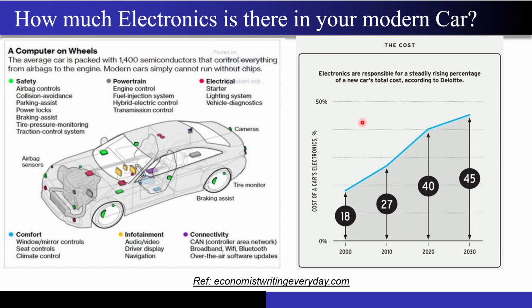So let's say somebody from here wants to buy an SUV, maybe a Kia car, maybe Sonet, and let's say the cost is around 18 or 20 lakhs, I don't know exactly. Almost 40% of that cost is only because of the electronics, not because of the mechanical structure of the car. That is how highly equipped the car is with electronics, and that's why they have written that the car is nothing but a computer on wheels. Almost 1400 different varieties of semiconductors, sensors, or ICs exist in your car.